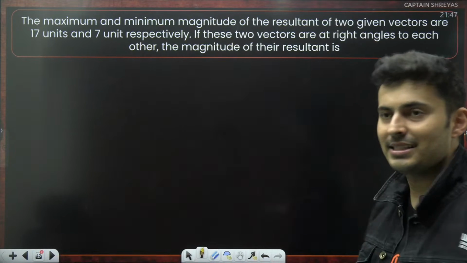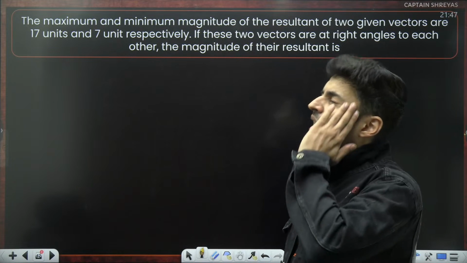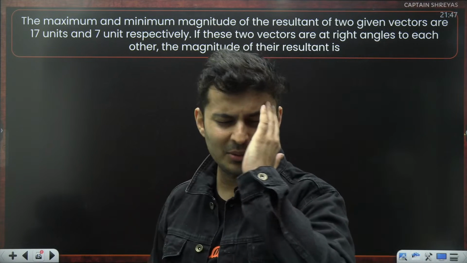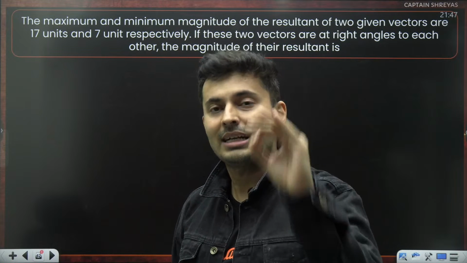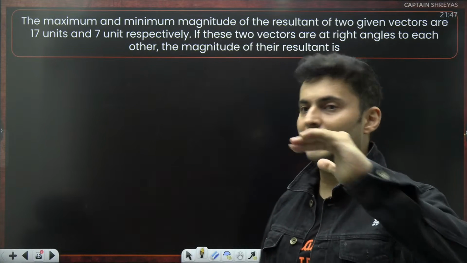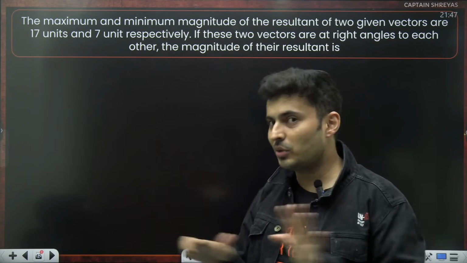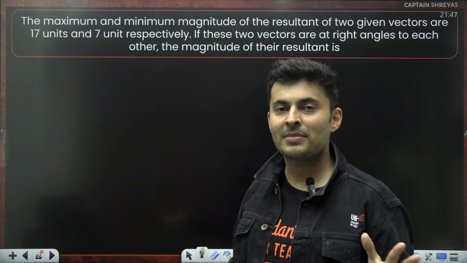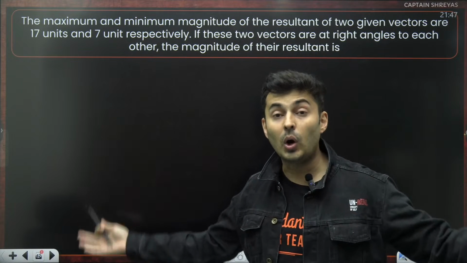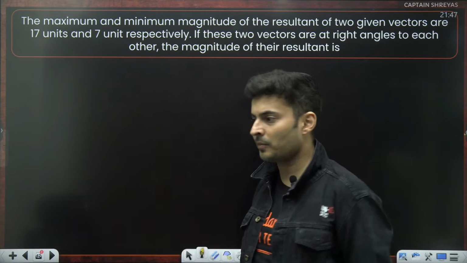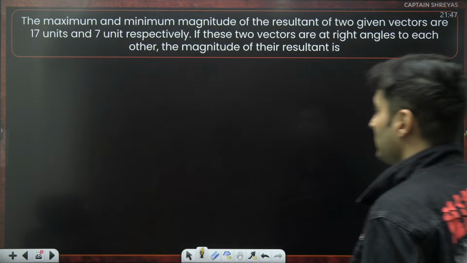If you know the formula, it is easy. If you do not know the formula, you'll be thinking to find vector along another vector. I don't know what is the theory. So that's why you should practice many models. And I'm trying to keep each and every question different from the other questions. You are not seeing repetitions anywhere because I want you to get hold of all the models of the question. I want you to explore all the models.